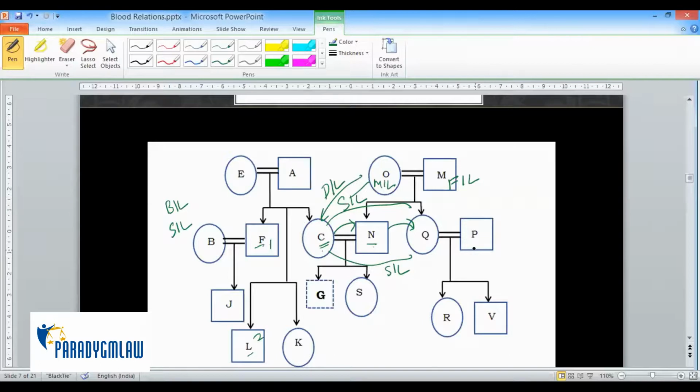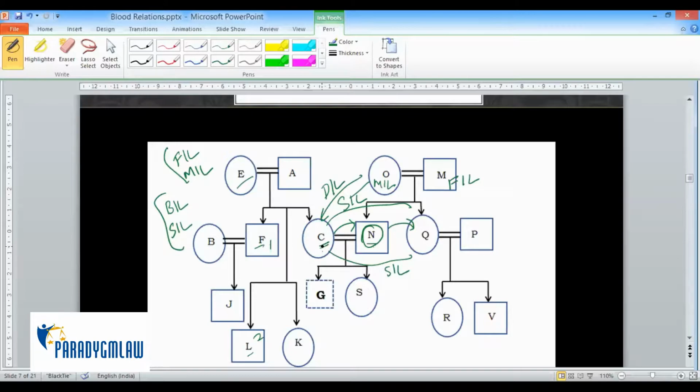M. Okay, who is N's father-in-law? A. Good. And mother-in-law will be E. So father-in-law and mother-in-law come through marriage. Brother-in-law, sister-in-law through marriage. And nephews and nieces, let's look at that relationship.